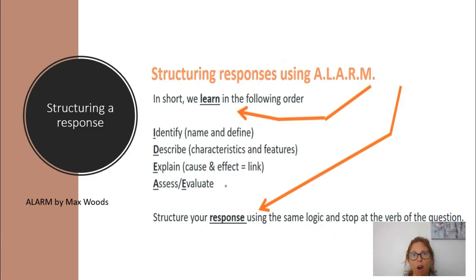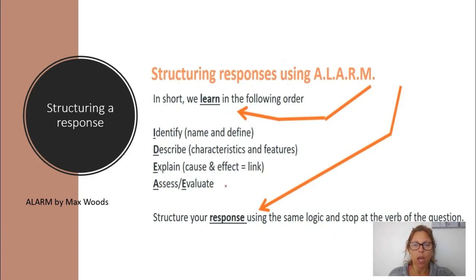So we're starting with I. We're looking there at identify. So we're naming, we're defining. What are we defining here? We're talking about multicellular organisms, so let's define a multicellular organism. Using definitions from your book, write down a definition for a multicellular organism. So that's our first point. A multicellular organism is an organism with multiple cells integrated, working together. Go back to your book and get a really good definition there.